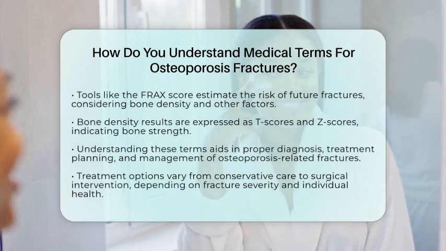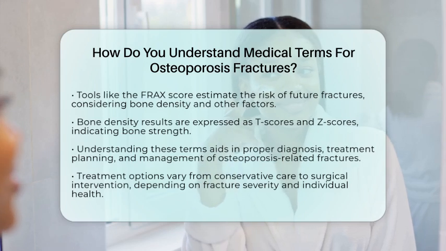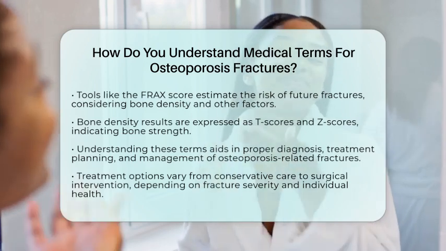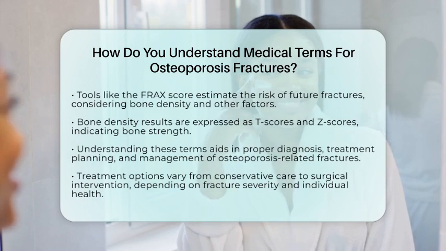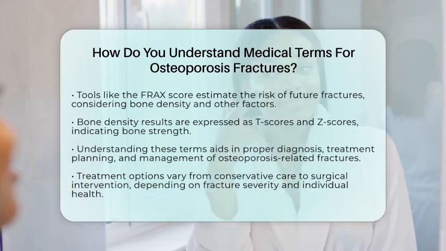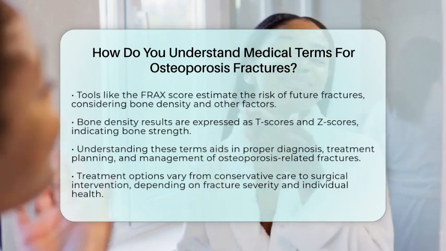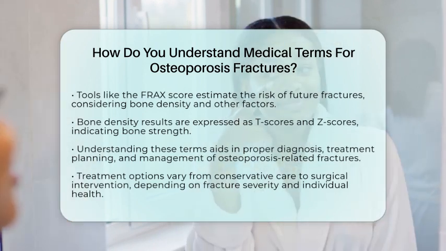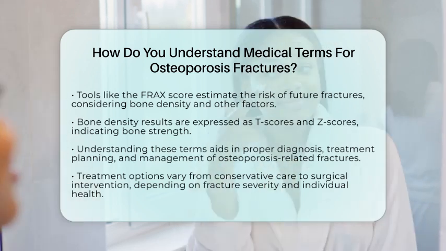might be needed. In summary, understanding medical terms for osteoporosis fractures involves knowing that osteoporosis weakens bones, making certain fractures more common. Recognizing the typical fracture sites, such as the spine, hip, and wrist, and understanding the classification systems and terminology helps in managing these injuries.